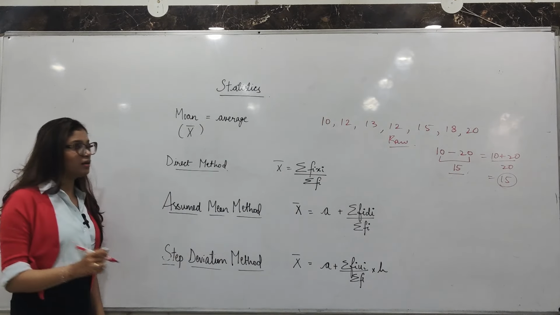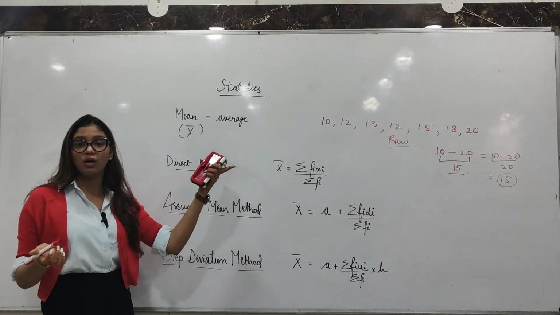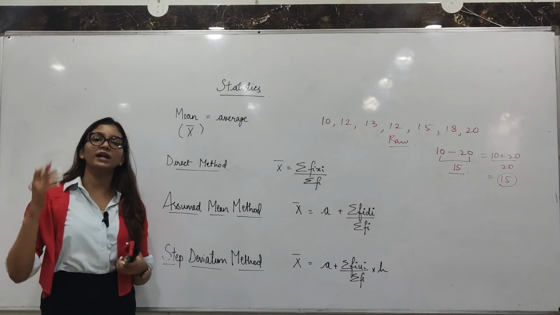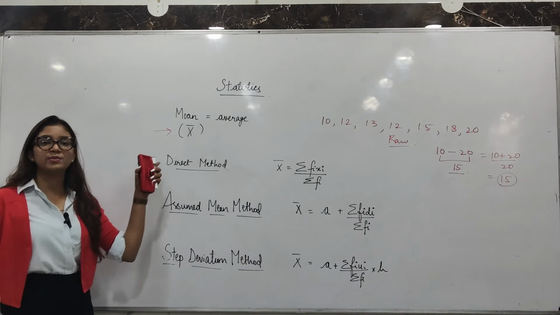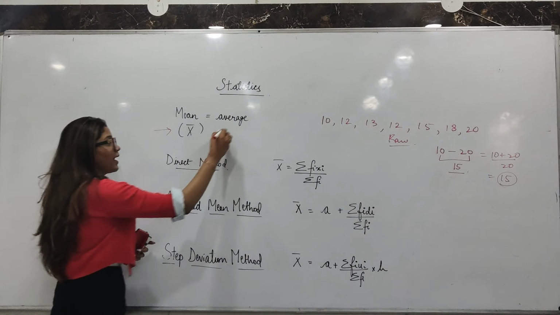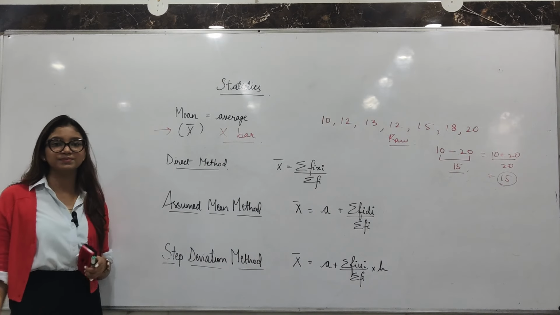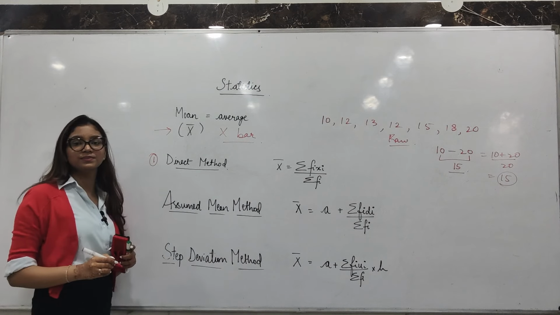But at all times we might not be given the data as small as this, and it might not be raw at all times. So we need different formulae to calculate mean. Starting with this symbol, x bar, it is read as x bar. This is the symbol of mean. First method, which is called the direct method.